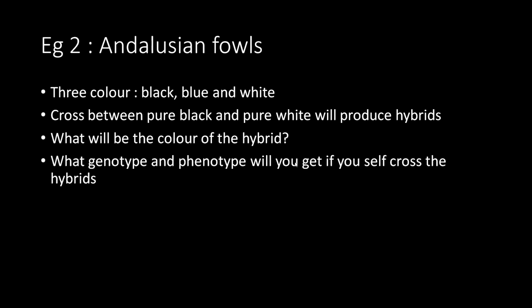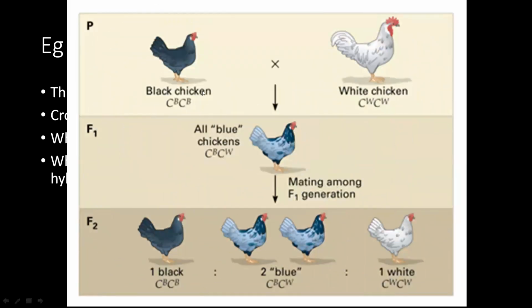What genotype and phenotype will you get if you self-cross the hybrid? Now you take the blue color. What genotype and phenotype will you get? One black, one white, and 2 blue. Same thing. So here you can see, a black chicken crossed with white gave blue chickens. When blue chickens were self-crossed, you got 1 black, 2 blue, and 1 white. Now this is CB CB, CW CW. This is also a way to represent the genotype, but we have studied it like this.